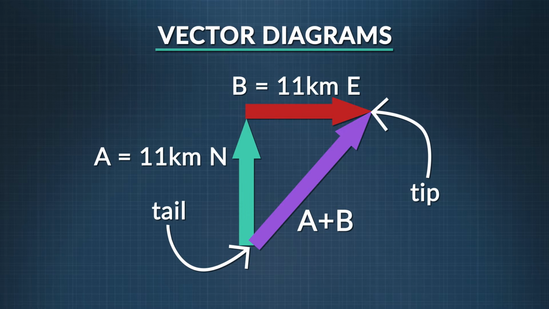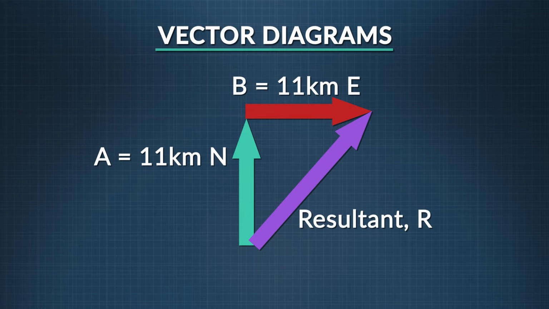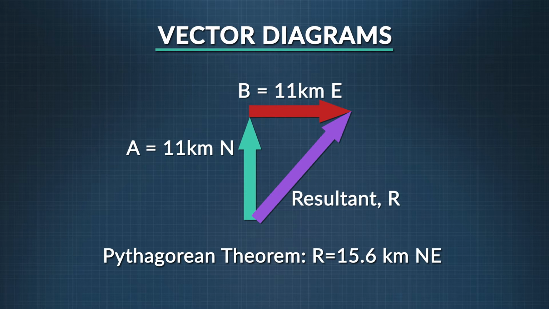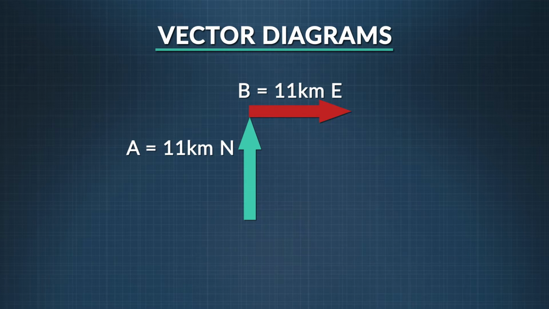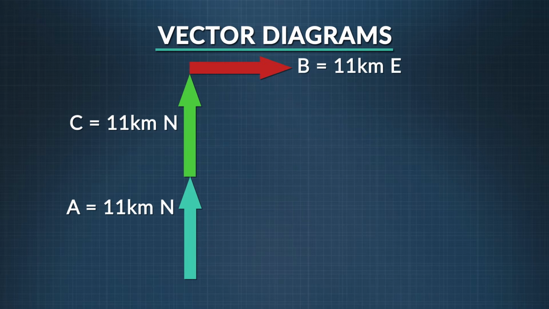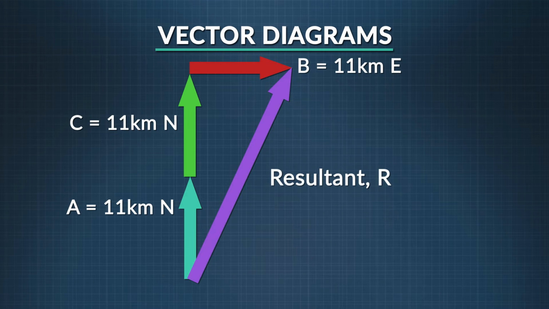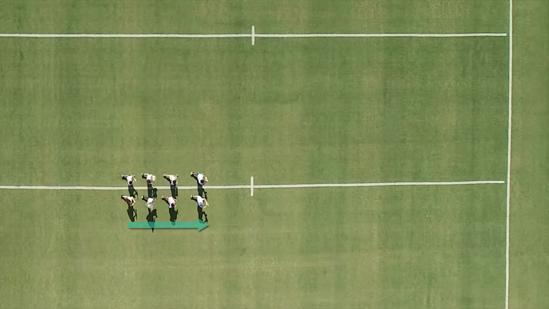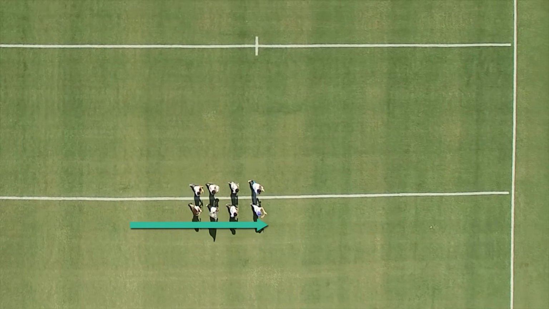And when you add the vectors together, you get what we call a resultant, the result of adding vectors together. Using the Pythagorean theorem, we see that the resultant is 15.6 kilometers northeast. What would happen if we added a third vector, like 11 kilometers north? Adding all of our vectors in both the x and y direction and using the Pythagorean theorem, the resultant would still go from the tail of the first vector to the tip of the last vector, giving us a displacement vector of 24.6 kilometers northeast. Let's see how we would draw a vector diagram of our marching band and see what we find out.